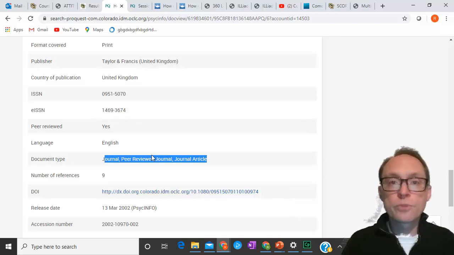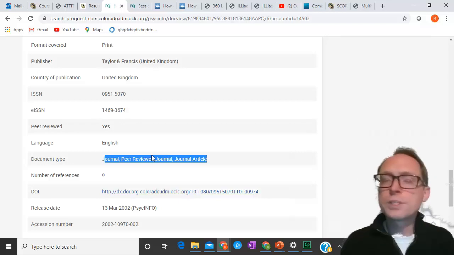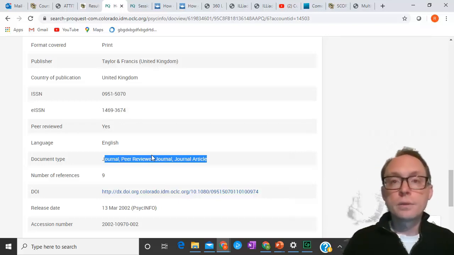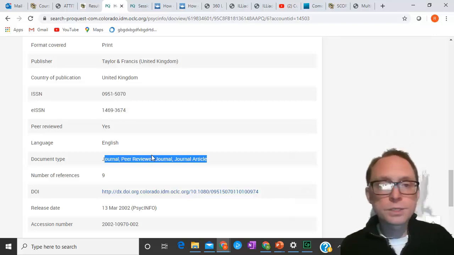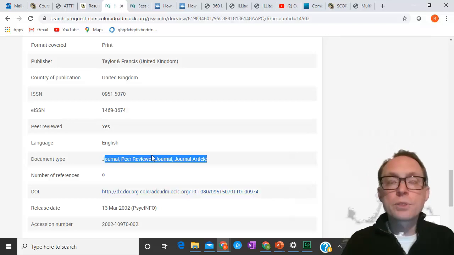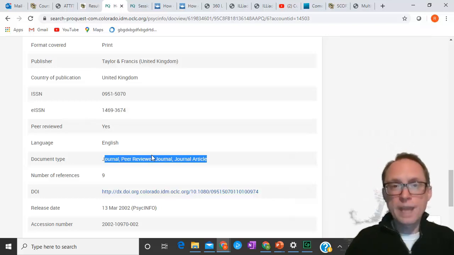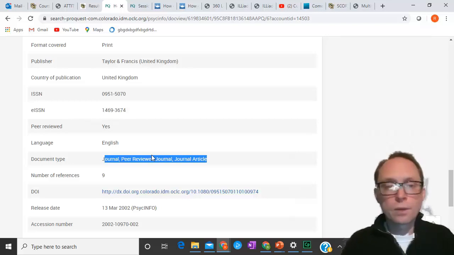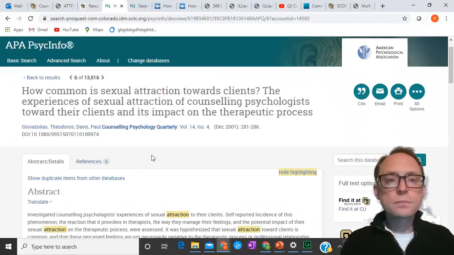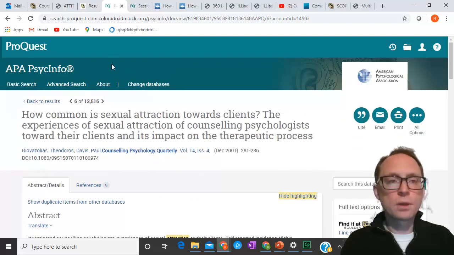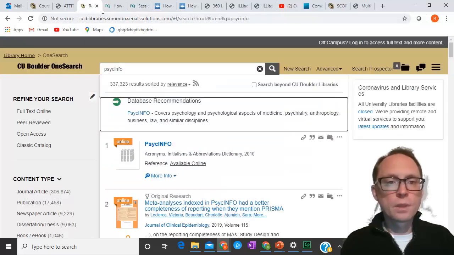Remember, we love peer-reviewed. We want peer-reviewed, but we're only going to see peer-reviewed in empirical journal articles, sometimes in review articles, and in meta-analyses. Chapters in edited books, the editors kind of function as the peer review, and books are not peer-reviewed at all. Okay. So that is an empirical article that we looked at.